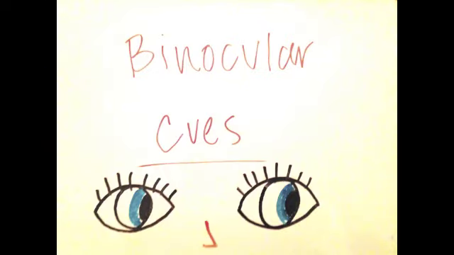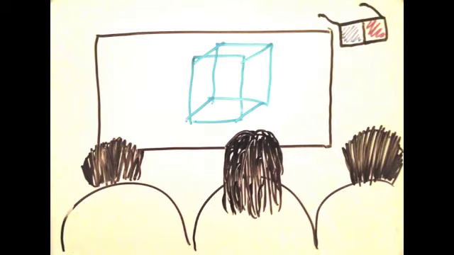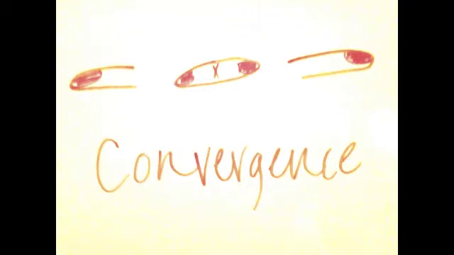Binocular cues are ways to judge distance that require the use of both eyes. 2 eyes are needed for these scenarios because the left and right eyes perceive slightly different images, a term called retinal disparity, which often affects how distance is viewed in these cases. When you go to see a 3D movie, the red and blue glasses you use mimic retinal disparity. Therefore, you need both eyes to be able to perceive the 3D film.